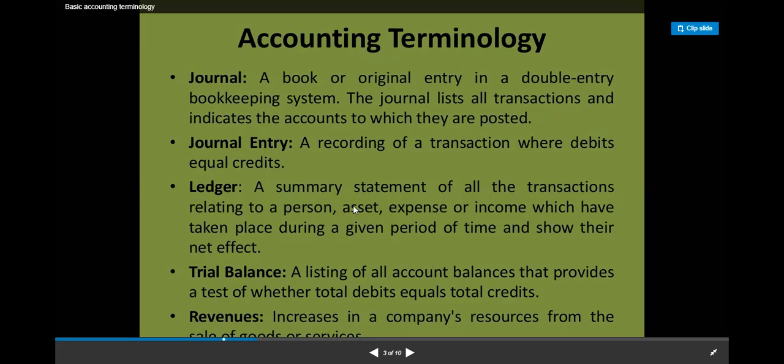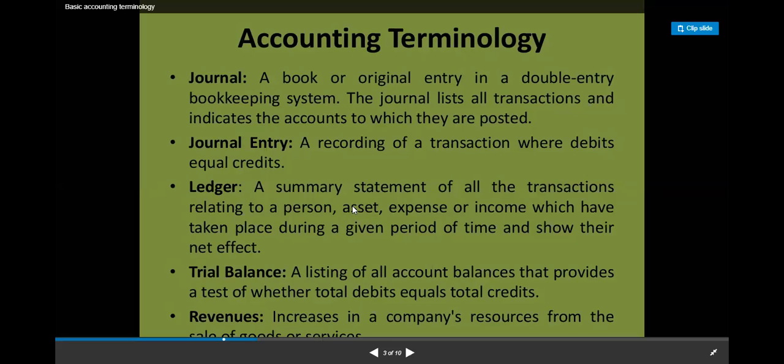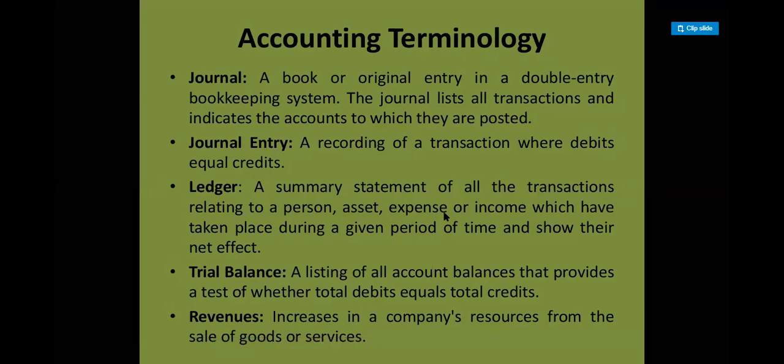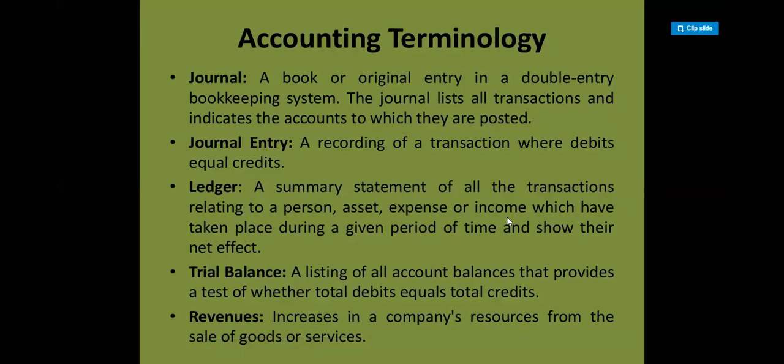You must have heard your parents say every time, my children are my asset, my kids are my asset. So what is that? That is their property, right? So anything which is related to us, on which I have spent money, we call it an asset. Then we have expense. You are spending your money for giving salary to a person, giving wages to the labor, you spend on advertisement. All those expenses, we call them expenses, simple word. Or income: you bought or sold something, when you sold a 100 rupee item for 500, then 400 is your income, that is income.